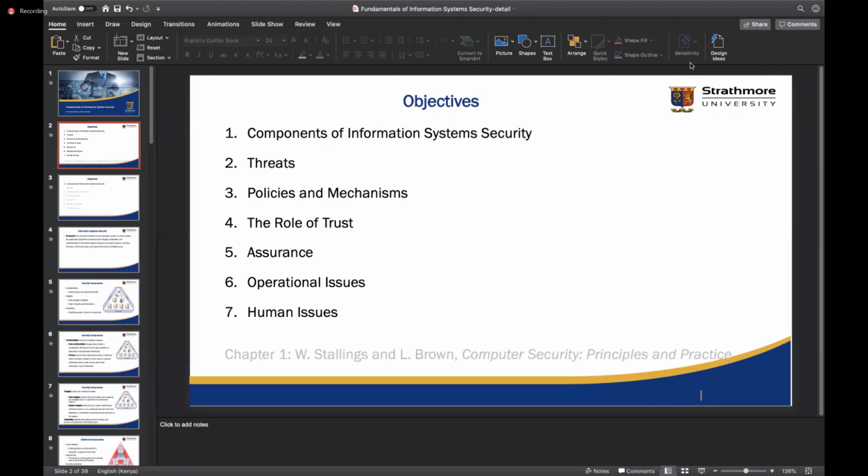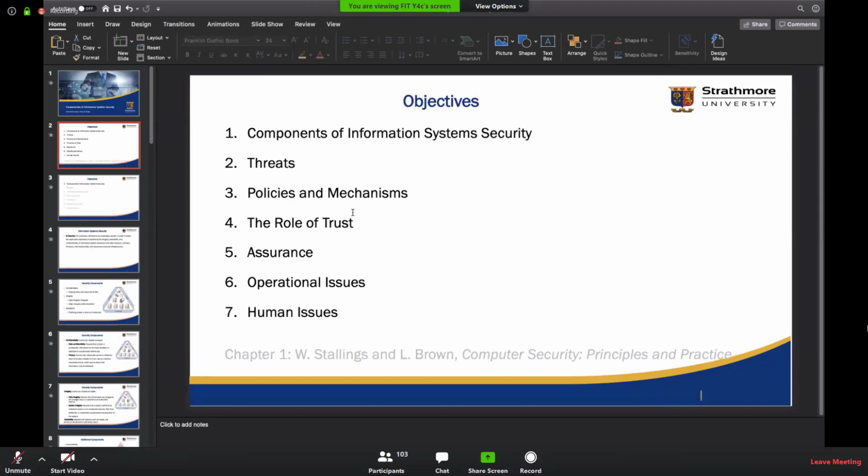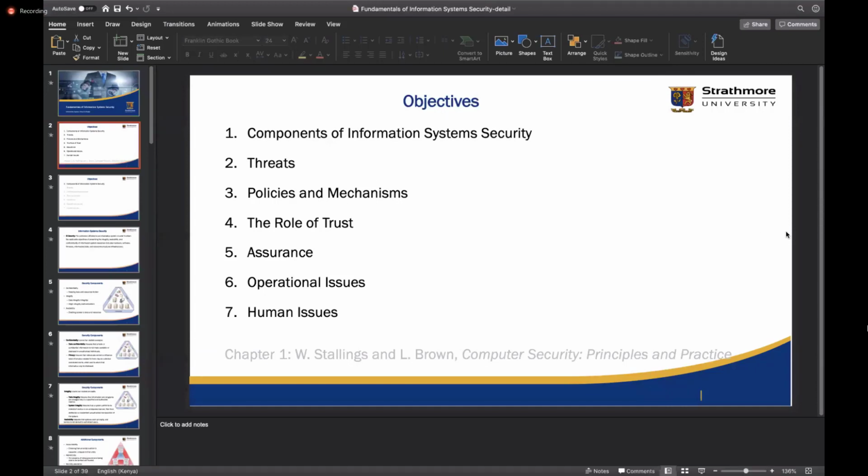So what is information system security? This is probably the process involved in keeping information confidential and available. Confidential and available.